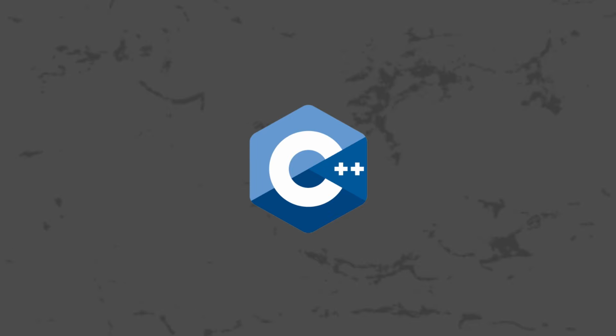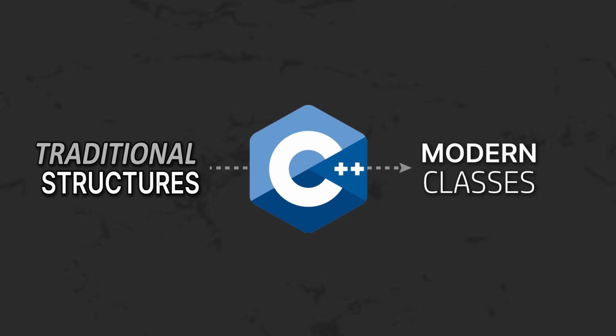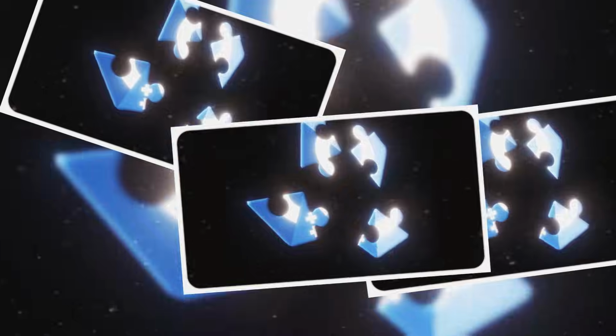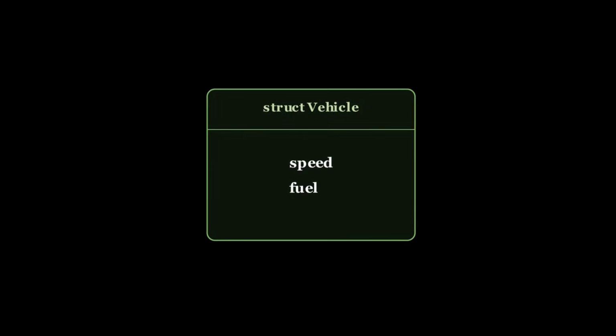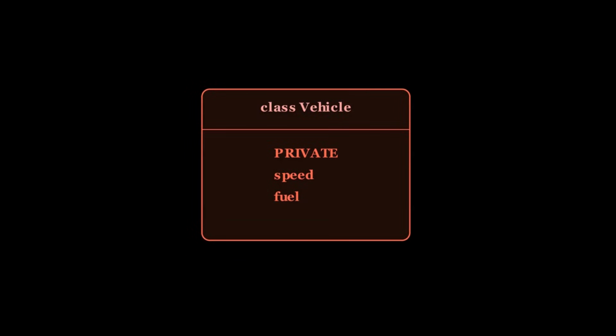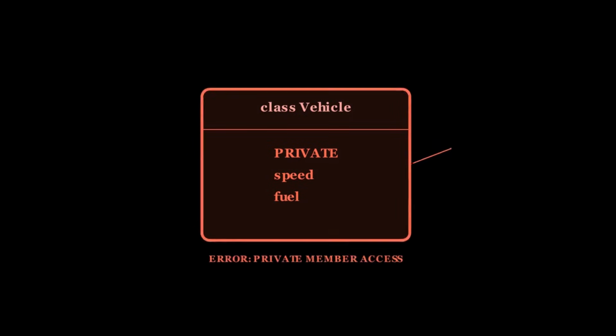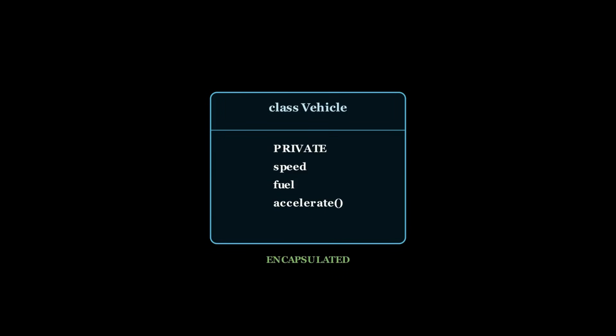C++ serves as the direct bridge between traditional structures and modern classes. In fact, inside C++, a struct and a class are almost identical under the hood, with one fundamental rule. In a struct, every property is public by default, meaning anyone can access it. In a class, every property is private by default, keeping it hidden. C++ allows you to place functions directly inside the blueprint, transforming them into true methods.